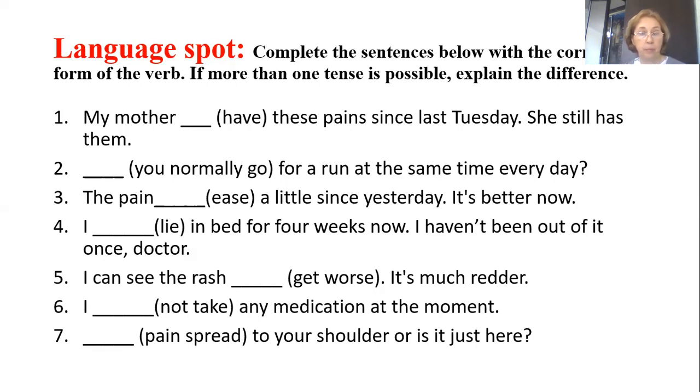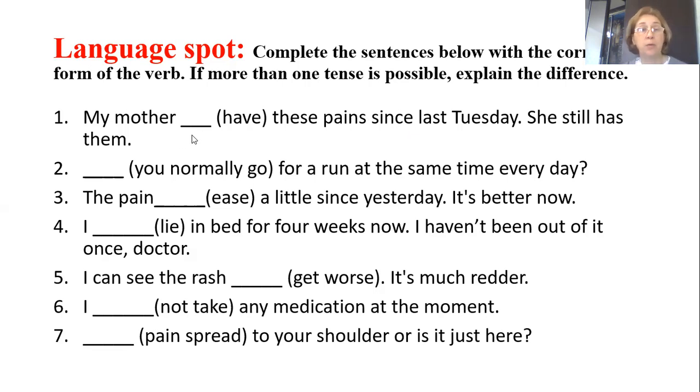Having? No, it's not. We should put the verb in the correct tense. You see there is the word since. Has had. Exactly.